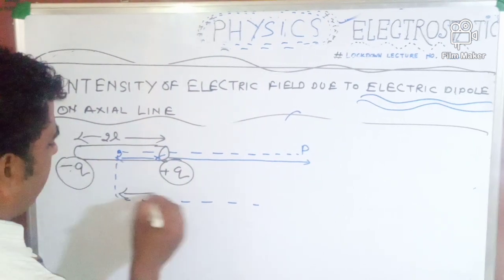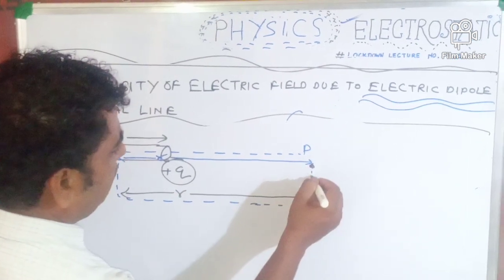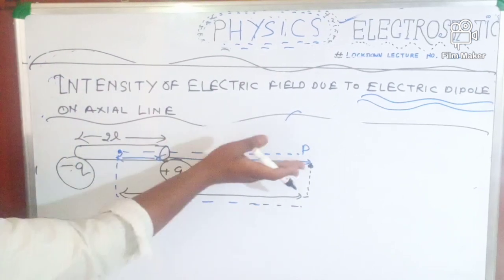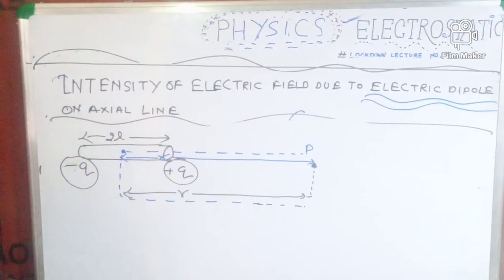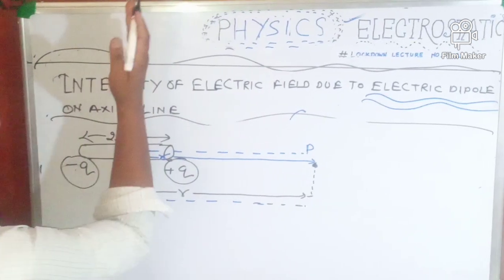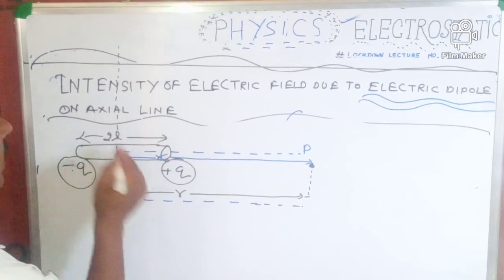This distance I am going to mention as r, and on the axial line you are looking at a point P. This line is known as the axial line. If we talk about the horizontal line, then this line is the equatorial line.